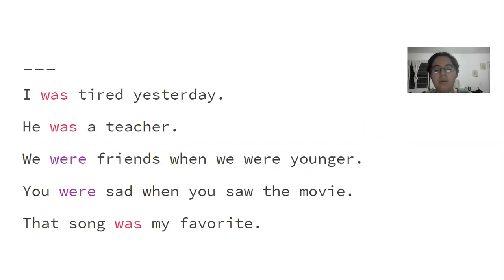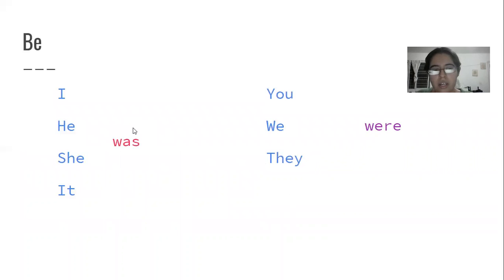So let's just remember that in the simple past, it's something that was true in the past, like happened in the past, but it finished in the past. So, for example, he was a teacher. That means that right now he is not a teacher, but in the past, he was a teacher. So like we said, I, he, she, it was, you, we, they were.